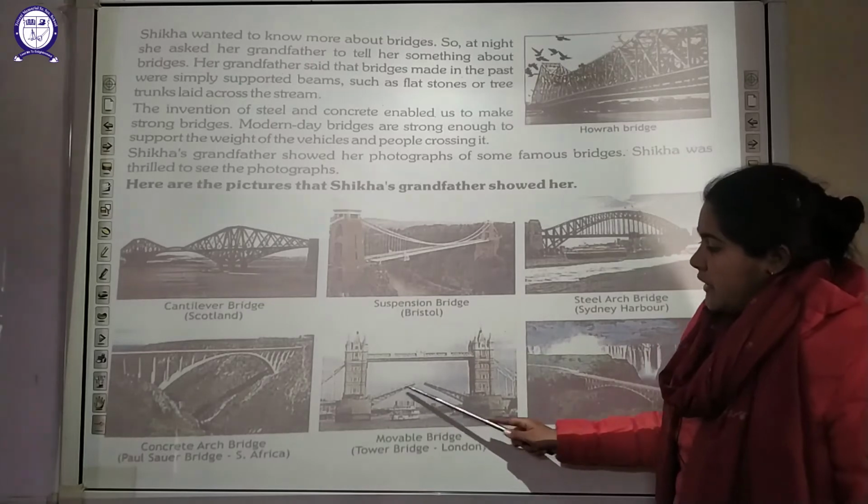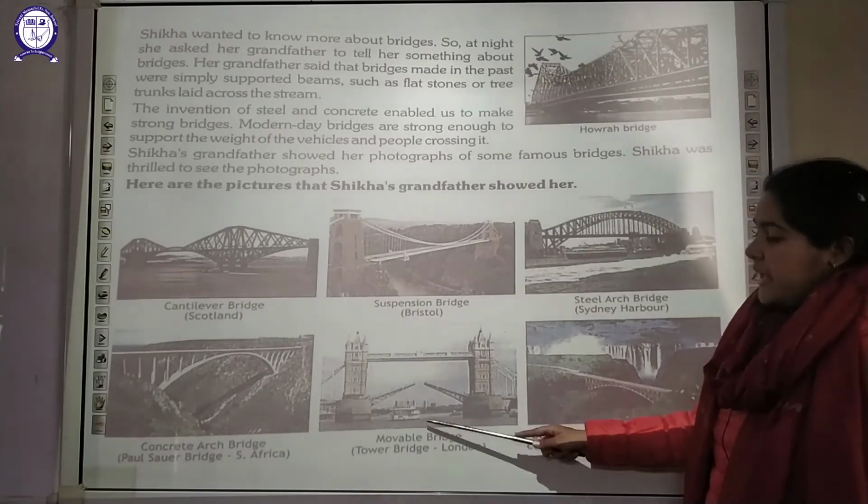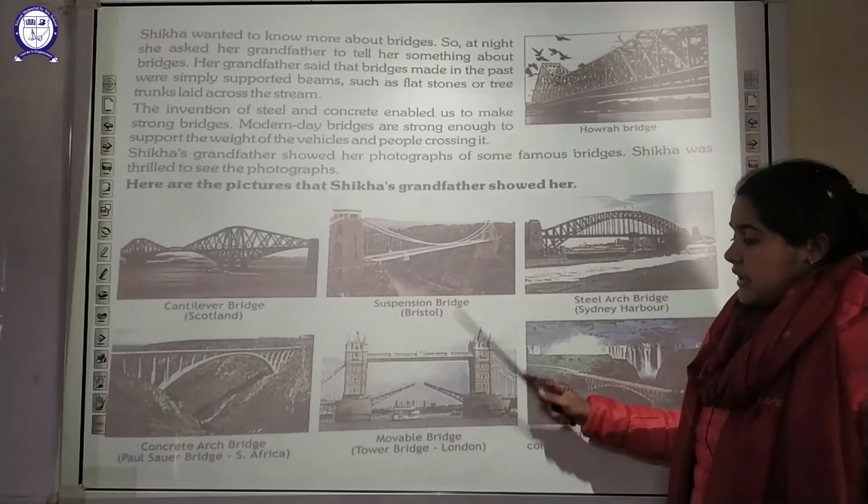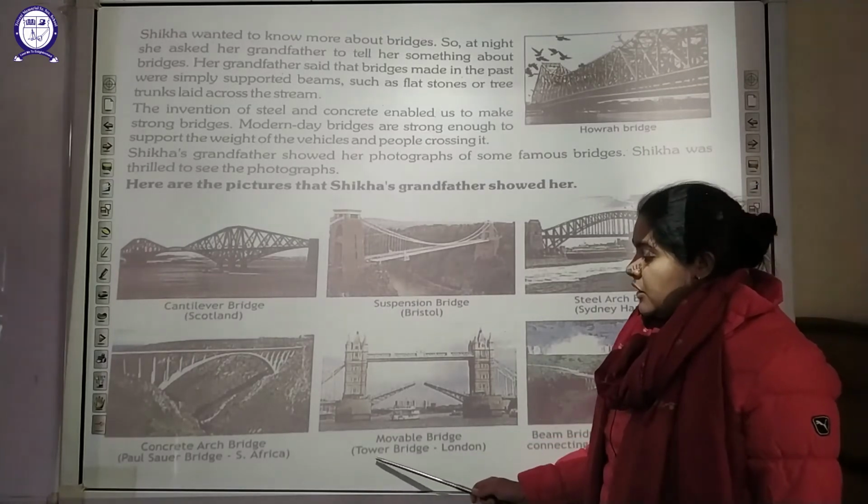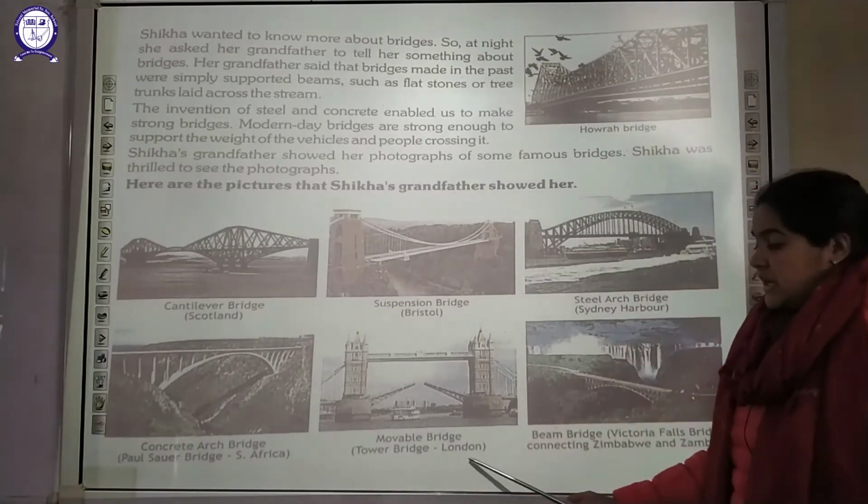So these two are movable things. That bridge can open and close. The flaps can be opened and closed. So an example of that is your Tower Bridge, that is in London.